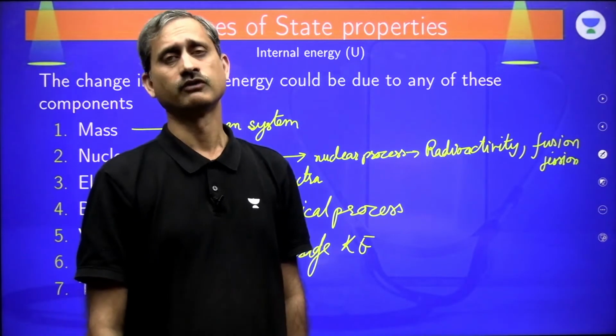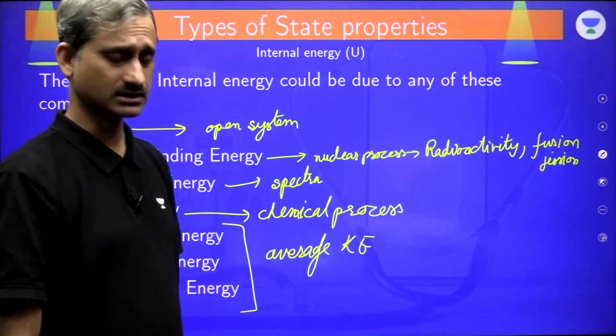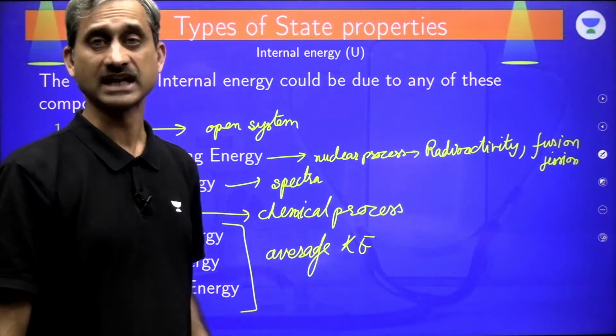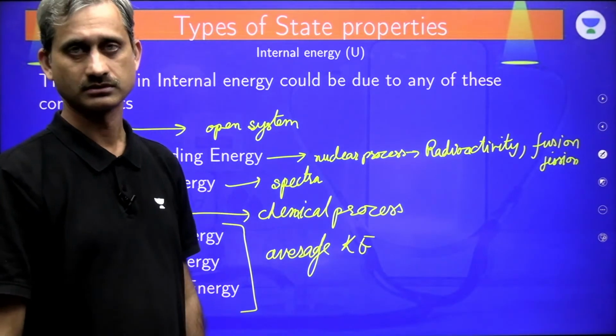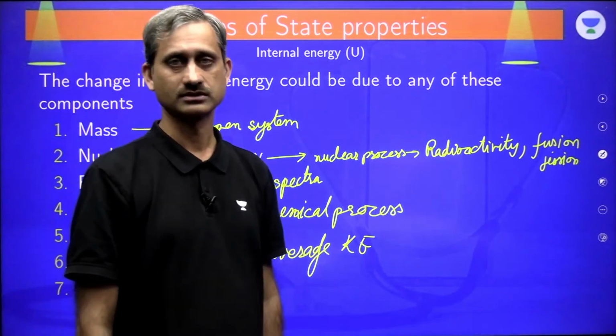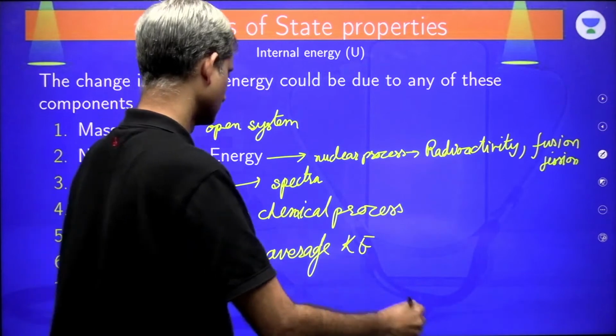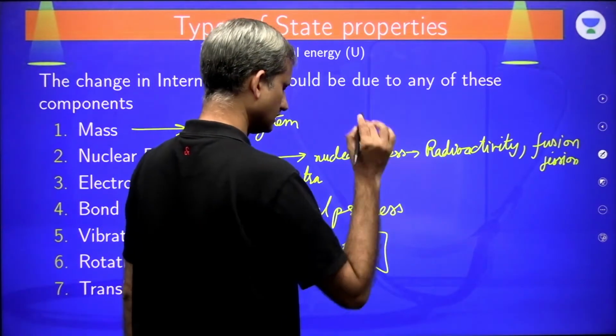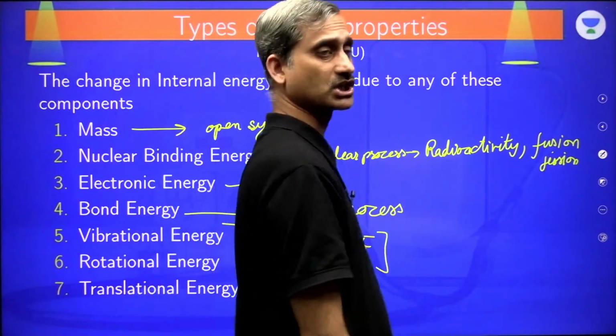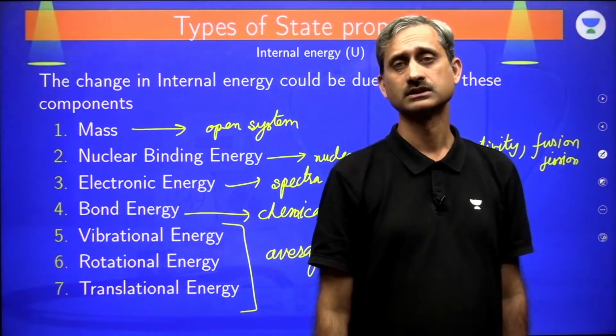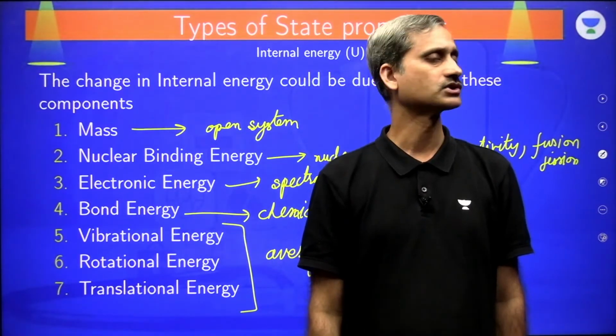Okay? For a physical process in thermodynamics, the only thing which can change is temperature. Nothing else should change. Okay? Clear? And if you keep the temperature constant, in a physical process, there is no change in energy.